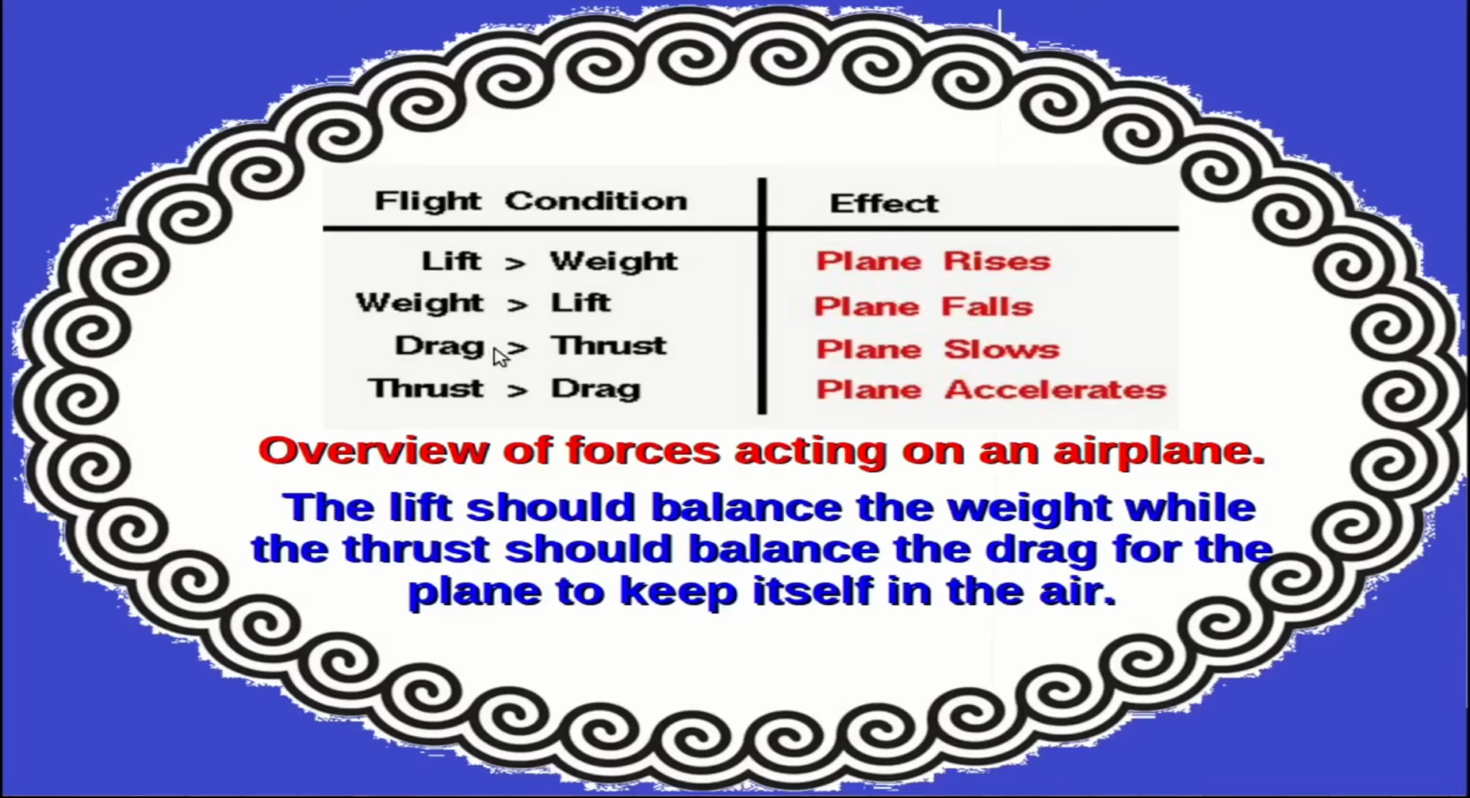Now, what about the thrust and drag? If the drag is greater than the thrust, the plane will slow down. So that is the situation, for example, when the plane is landing, because the speed has to be reduced, and therefore the drag force overcomes the thrust, and the plane will be decelerated. On the contrary, if the thrust is more than the drag, the plane accelerates. So this is the situation when the plane takes off.